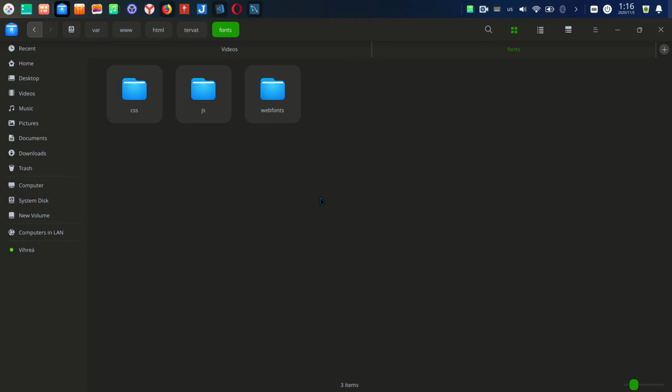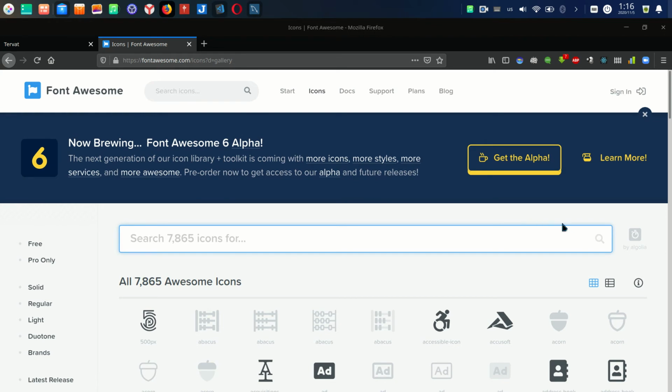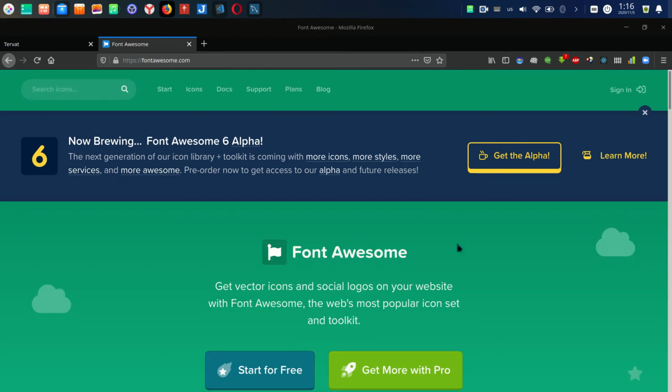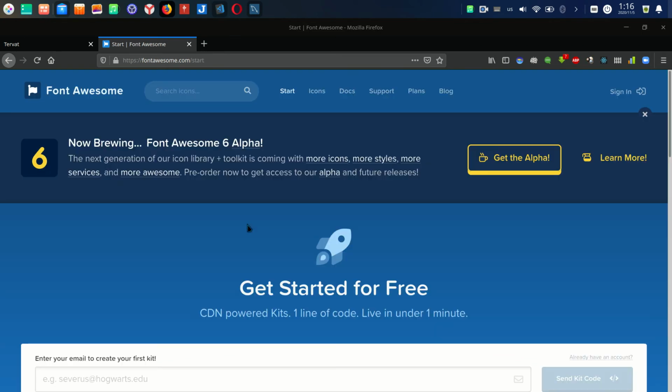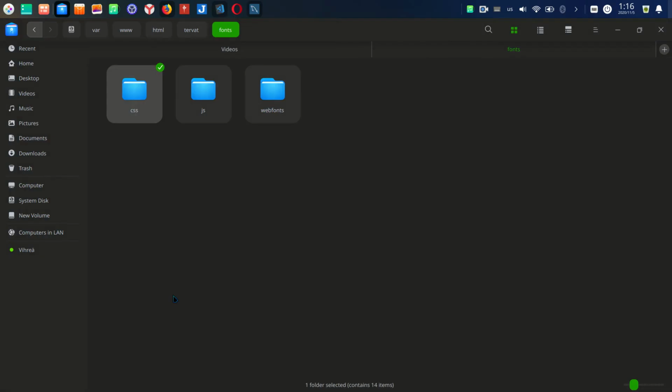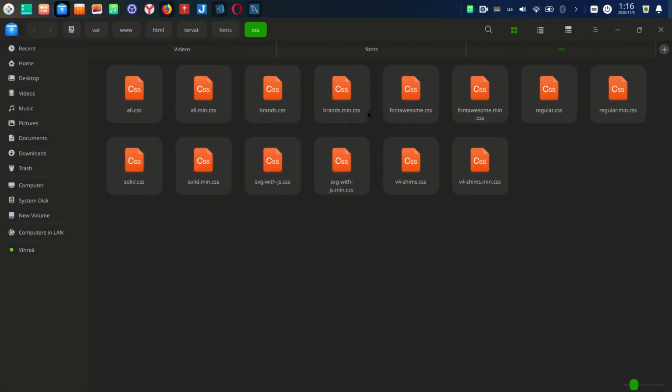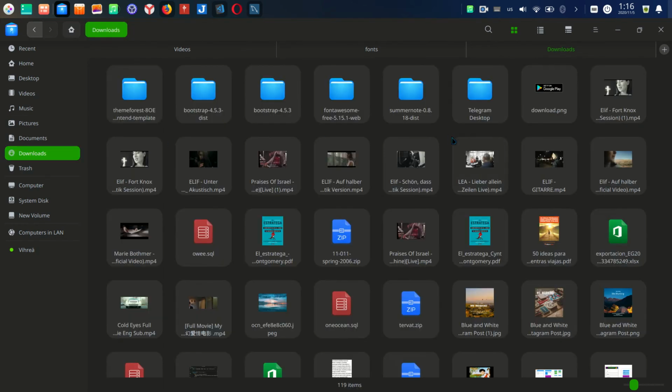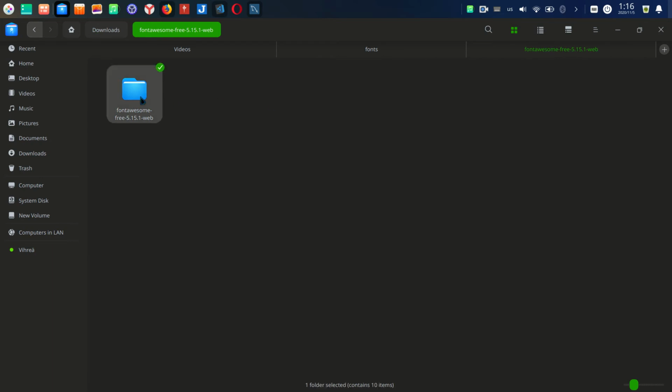Here is the font. How does it work? I downloaded this. I click here, Start for free, come in, and download, and I have some files like that. This is Font Awesome.